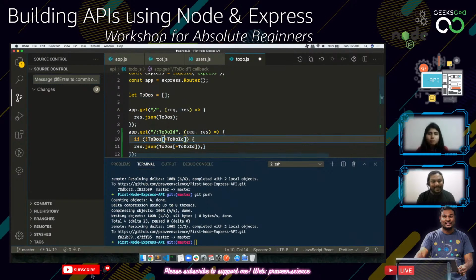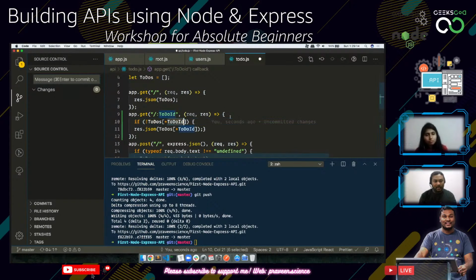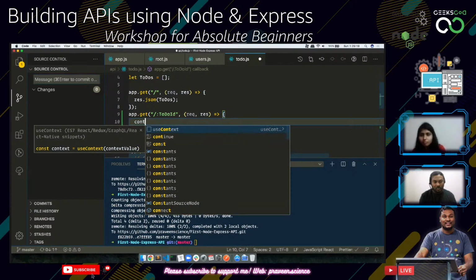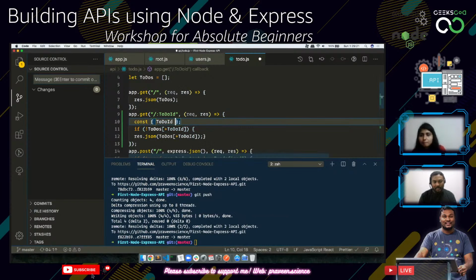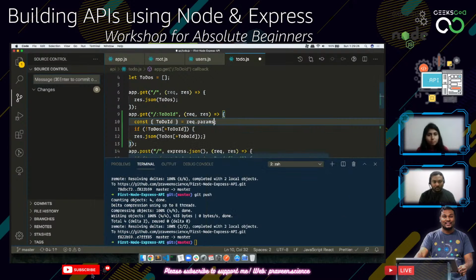I'm just making sure it is a number. Plus is a unary operator in JavaScript that converts a string into a number. Generally, these parameters will be strings. Where am I getting the todoId from? I can get it from const todoId equal to request.params, so it is coming from the parameters.